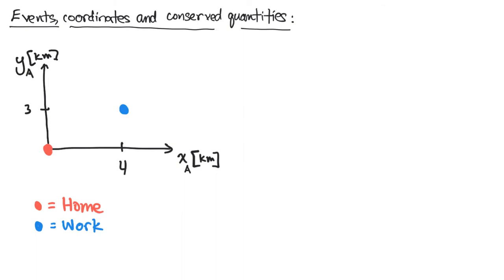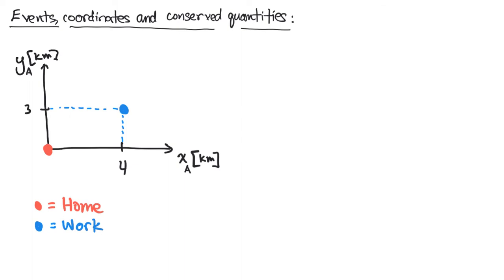So Alice in her mind is kind of setting up a grid on the ground, and she's assigning points on that grid. And her grid kind of runs east-west, let's say, and north-south. So X for her is east-west, and Y is north-south. And on that grid, she identifies the coordinates of this blue point, and she would label them as 4, 3, for an X coordinate of 4 and a Y coordinate of 3.